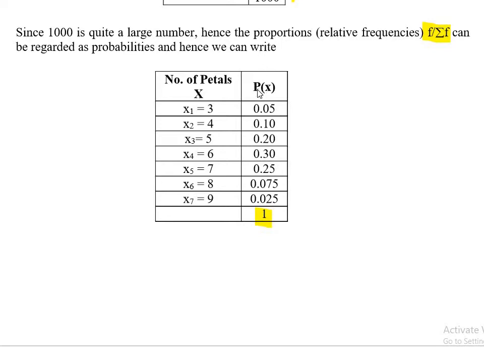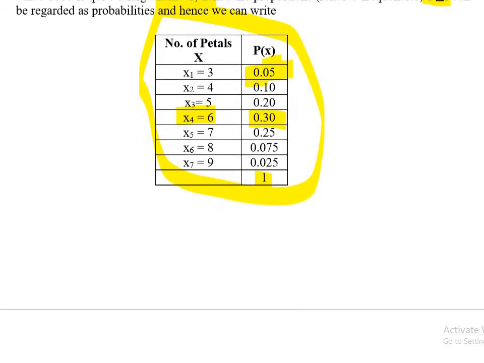So we can call it P of x, the probability of x. So this is the value of x. x1 is 3 and probability of x1 is 0.05. Similarly, if x is 6, then probability of 6 is 0.30, and so on. So this table is called the probability distribution. Or in particular, we can say discrete probability distribution, because my random variable was discrete.